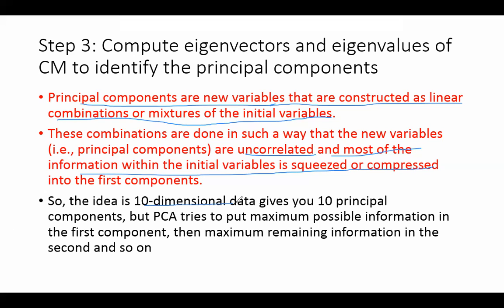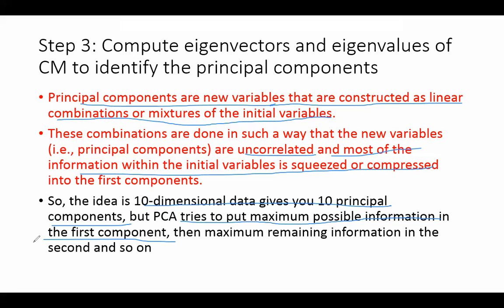So the idea is a 10-dimensional data gives you 10 principal components. So if I have 10-dimensional data, will you take 10 principal components? I'm doing dimensionality reduction, right? So why would I take 10? Then I would just use the old data if I take 10. So I'll just take 2, for example. But PCA tries to put the maximum possible information in the first component. So the component that is most usable for you is the first one, then the second one, then the third one. So there is a ranking. Not all the components are important. The first one is ranked according to its eigenvalue.